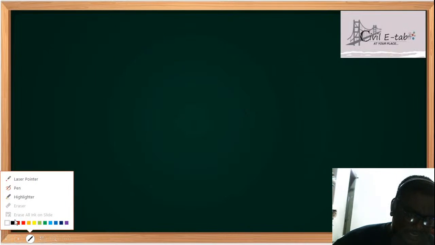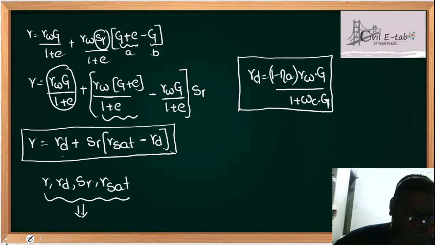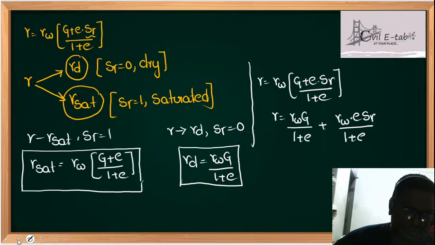Now in this slide, I am going to tell you what the percentage of air voids is. Now we have a term called percentage of air voids. See students, whenever they ask you about percentage, remember percentage means you have to just multiply with 100. So that is also very important.